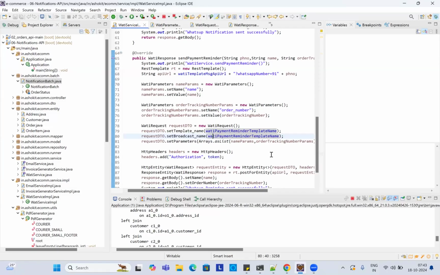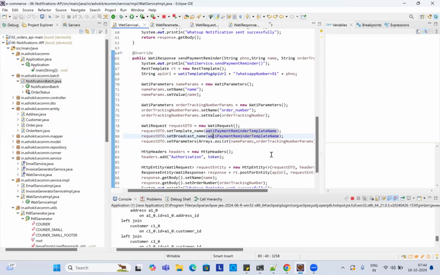When you create a Wati account, a 7-day free trial is available. After that, we have to pay a yearly license of 35,000, and for each message WhatsApp will also charge 50 paise. So he created a free trial account in Wati. Once you create the free trial account, they will provide a Wati token, a bearer token, a JWT token. Using that token, you can send requests to the Wati API. You need to create a template in Wati, and by using the template we can send a message. He has implemented that logic here.